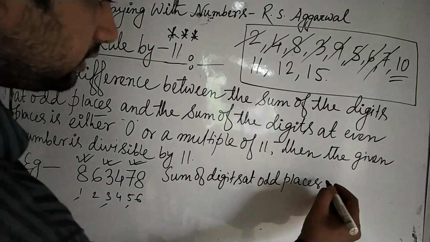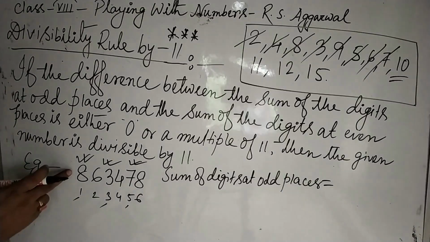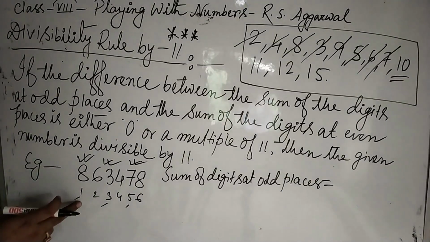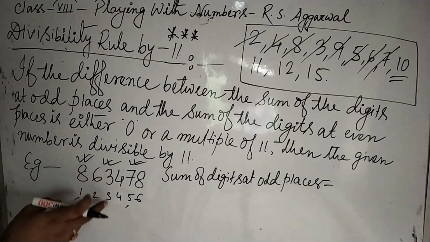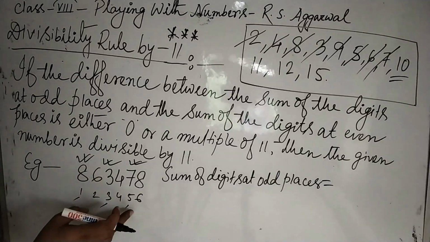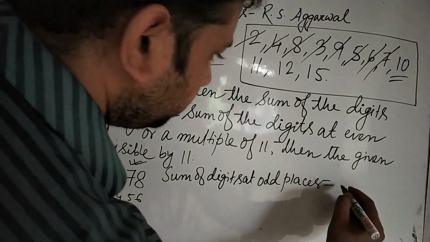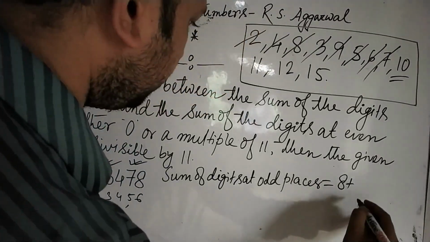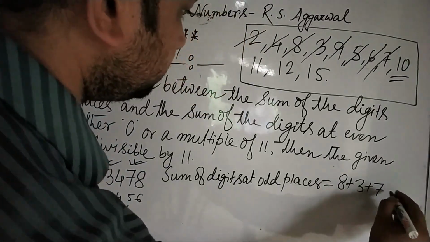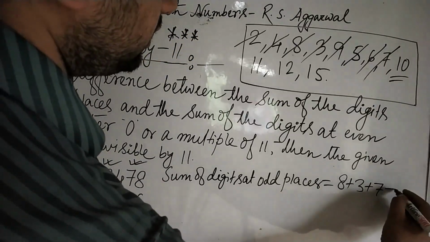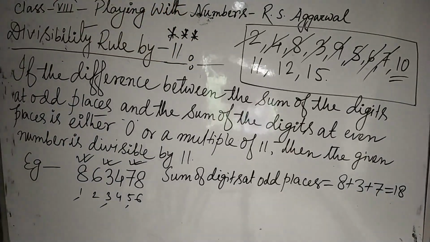So it is 8 at the first place, that is an odd place. 3 is at the third place, an odd place. 7 is at the fifth place, that is an odd place. So 8 plus 3 plus 7, that is 18. Okay.